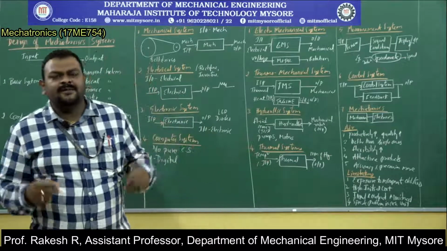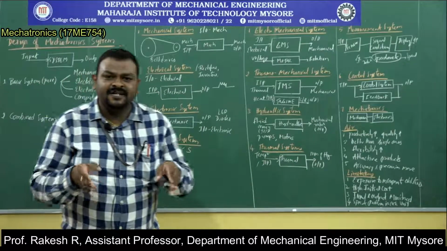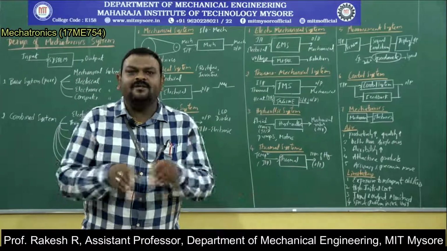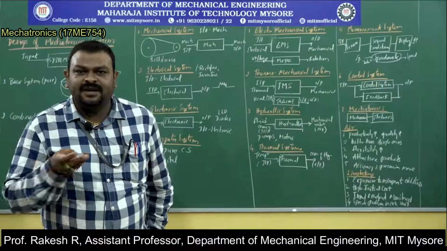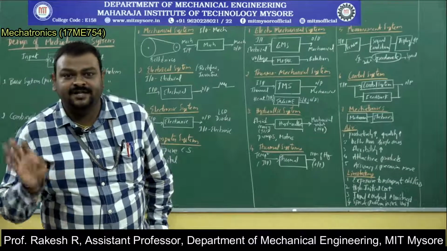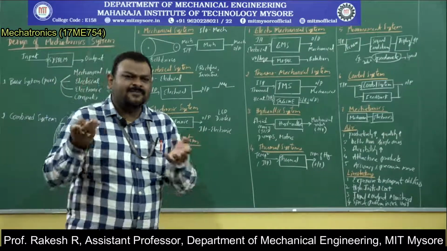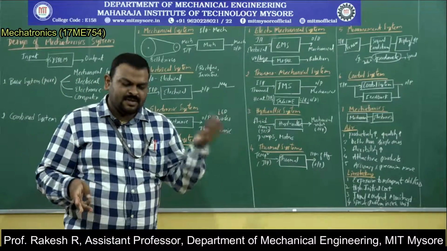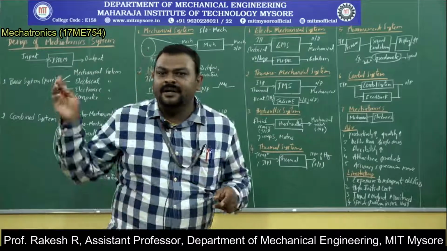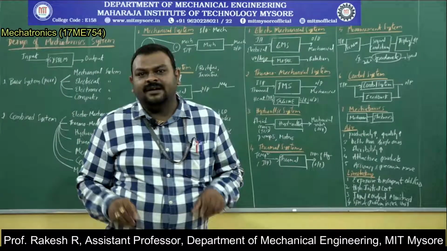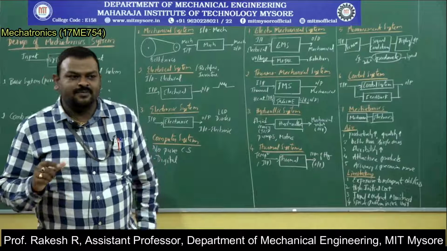In manufacturing, in each and every phase, there is a conveyor system, a linear movement system that will be integrated. So this is the overview of mechatronics in the design field, marketing field, as well as the manufacturing field. When they ask what the overview of mechatronics is, you have to write mechatronics in the design field, mechatronics in the manufacturing field, and mechatronics in the marketing field. Like this, the flexibility of mechatronics will be more.